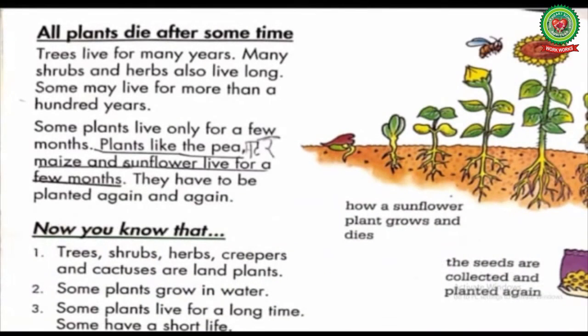Now children, in this chapter we have learned different types of plants, and now you know that trees, shrubs, herbs, creepers and cactuses are land plants. Some plants grow in water. Some plants live for a long time. Some have a short life.